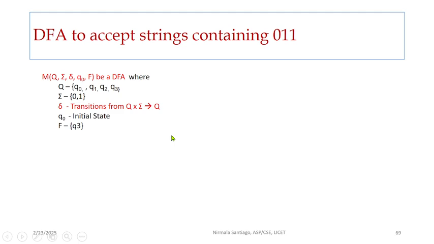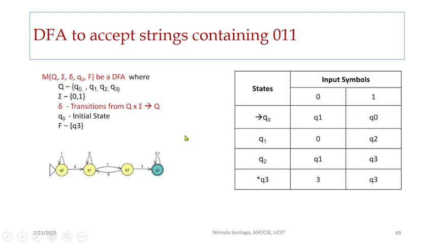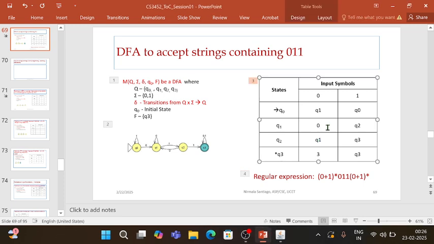So the transition table would be: Q0 on 0, it goes to Q1. Q0 on 1, it remains in Q0 itself. Q1 on 0, it goes to Q1. Q1 on 1, it goes to Q2.